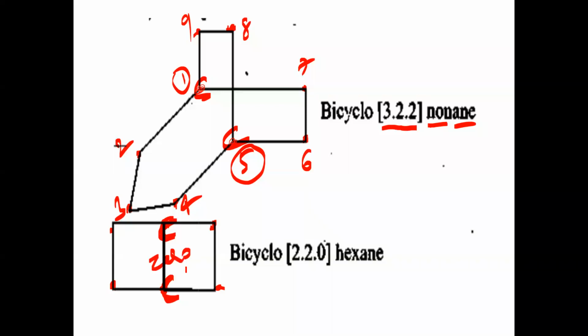Between these 2 carbons, this straight line joining has no carbon atoms. That's a 0 carbon bridge. So we have to say 2 dot 2 dot 0: 2 carbon bridge, 2 carbon bridge, 0 carbon bridge. And it is a bicyclo compound. So bicyclo 2 dot 2 dot 0 hexane. Total number of carbons? Hexane, 6 carbons.